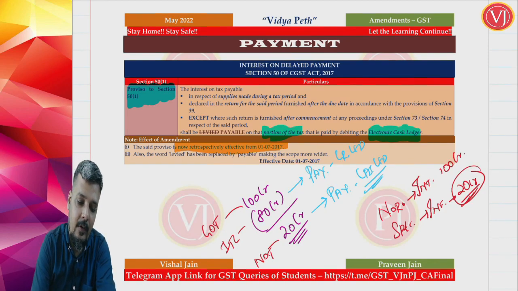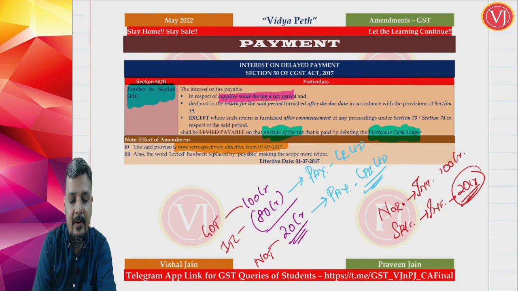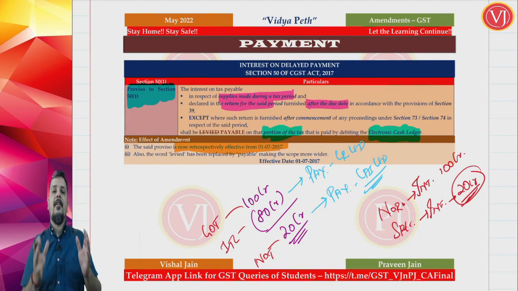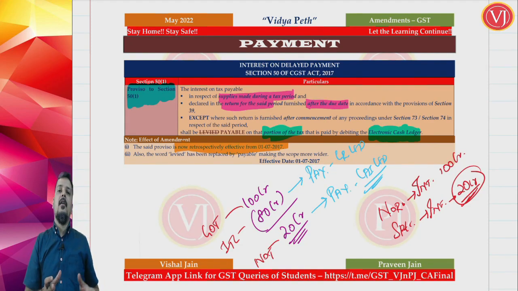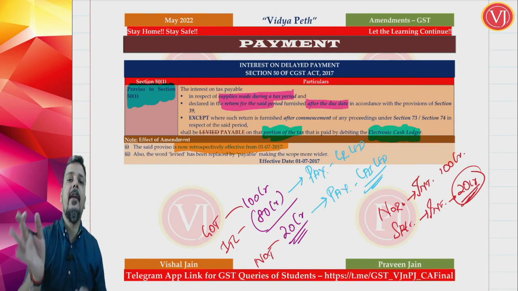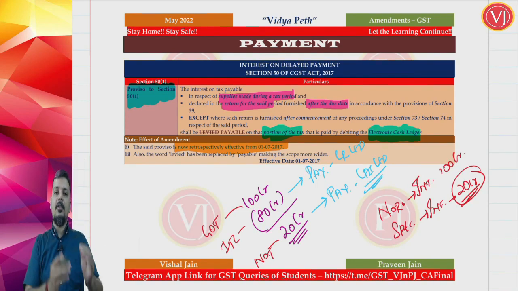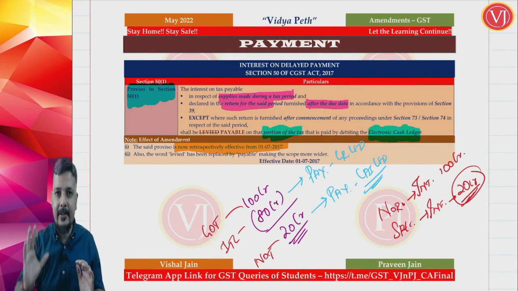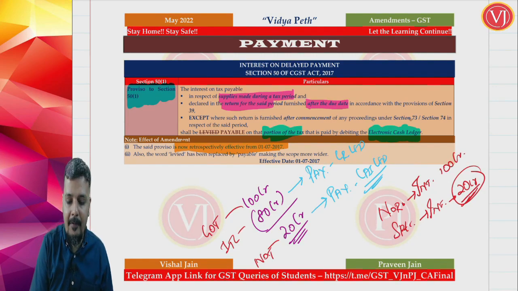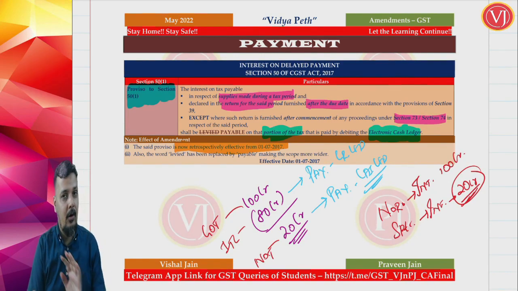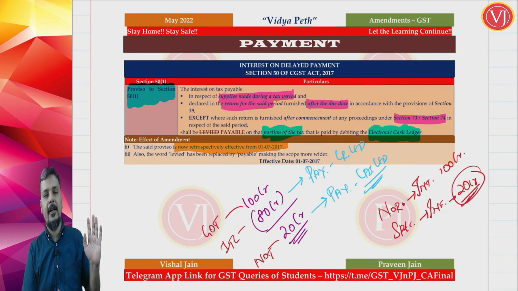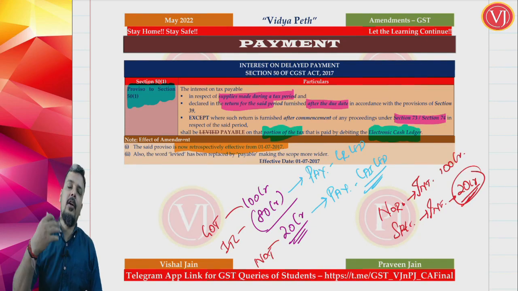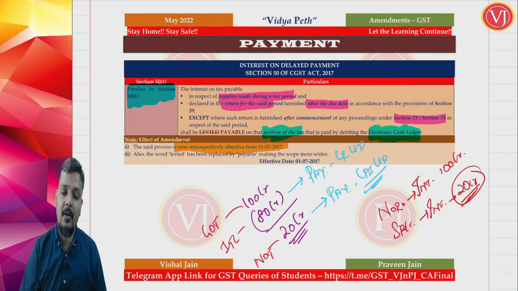That special case was, friends, a scenario where supply was made during a tax period and the return for that tax period was filed after the due date, which means the supply of October shown in October but filed late. And even proceedings should not have commenced. Section 73, 74 proceedings should not have commenced. If the supply is of October but it is shown in the December month, interest will be on gross liability.